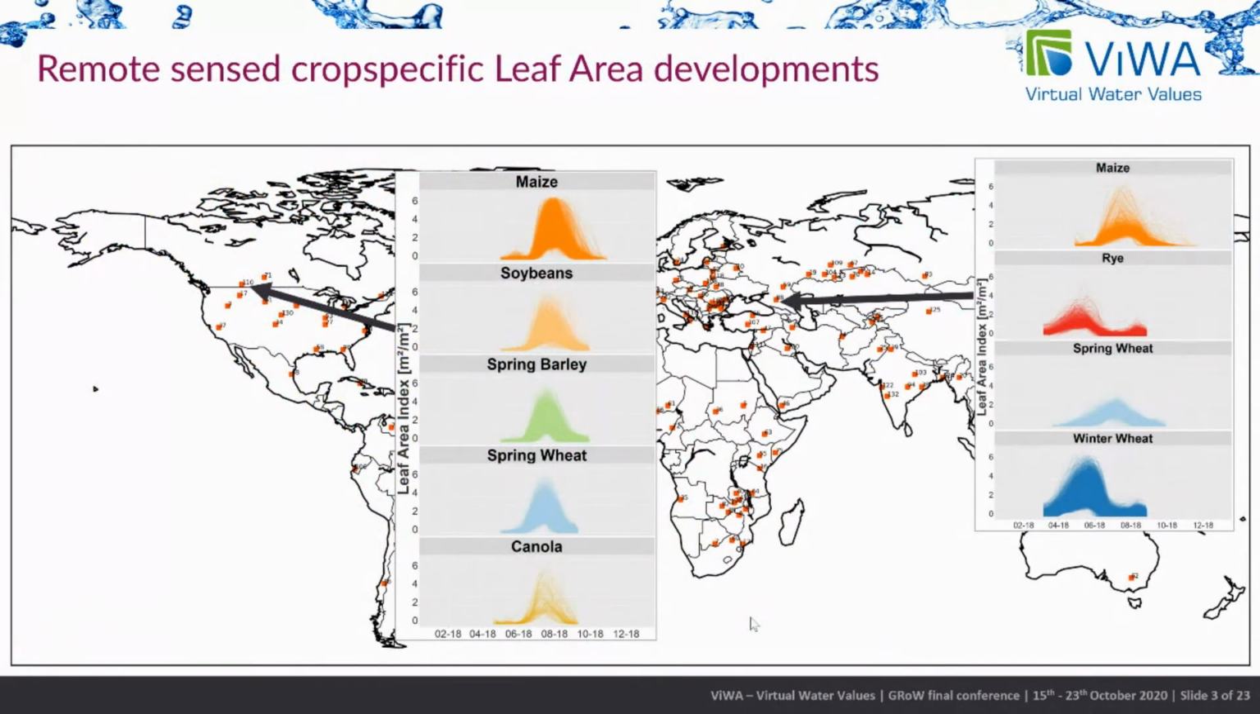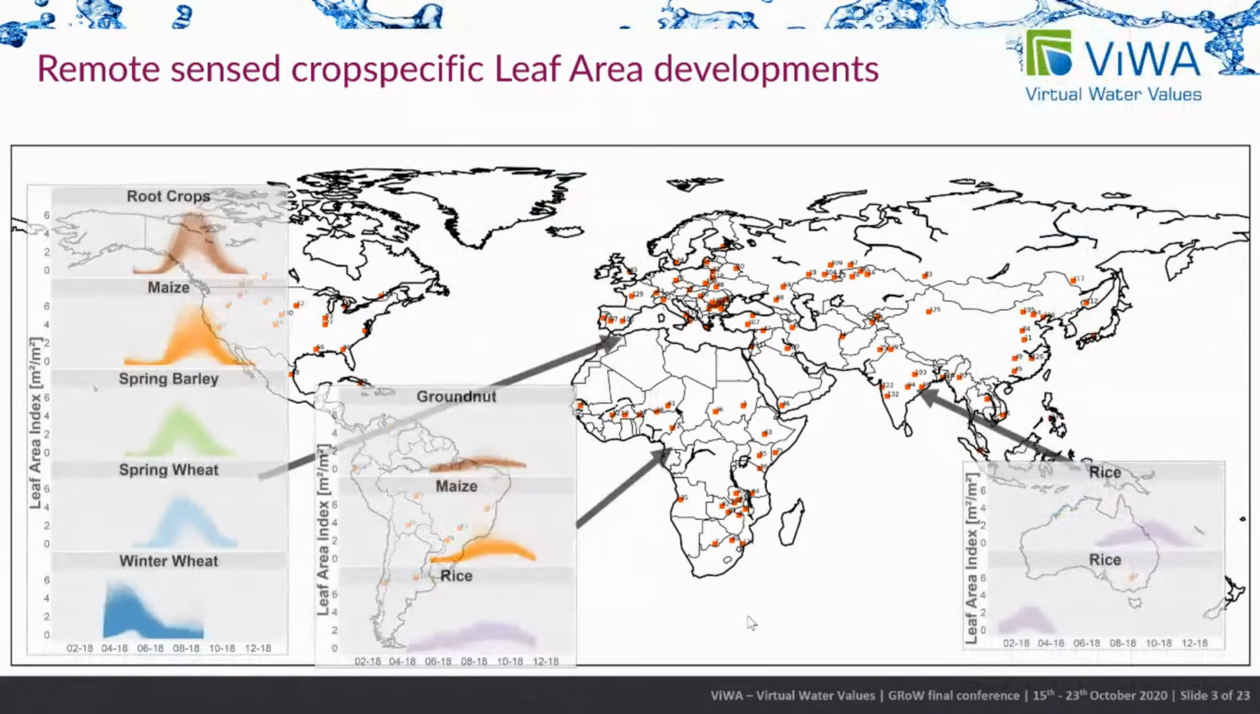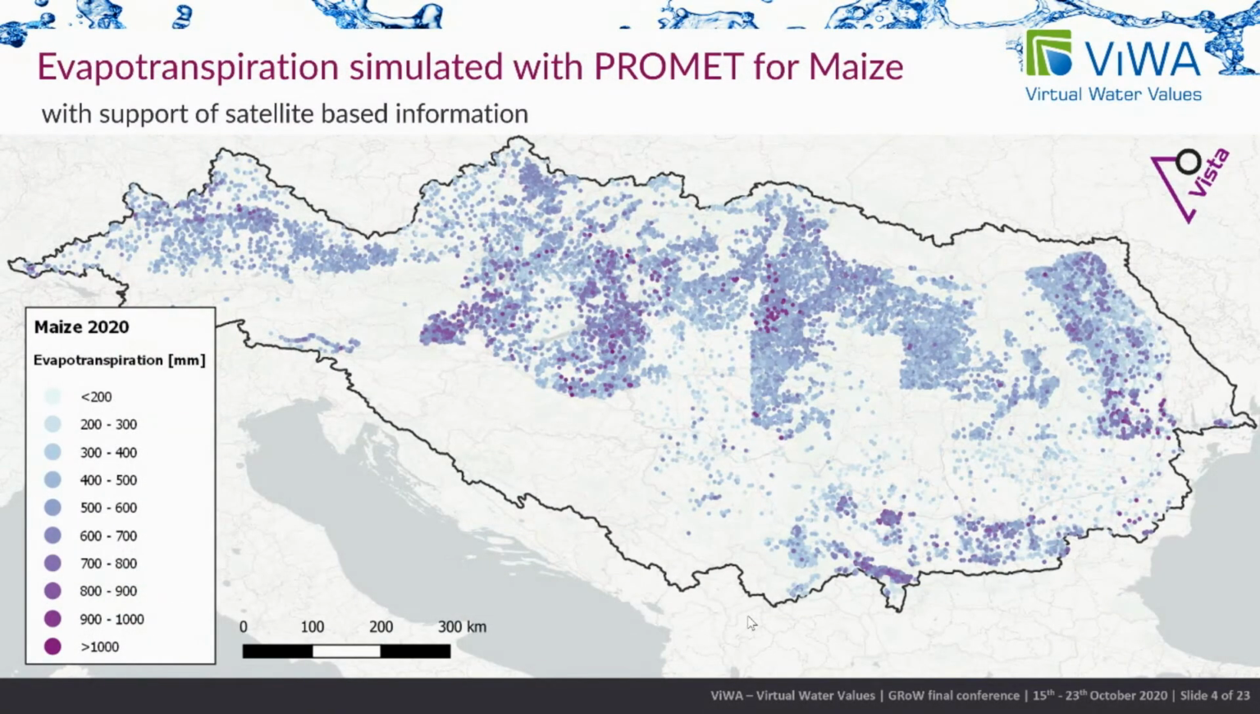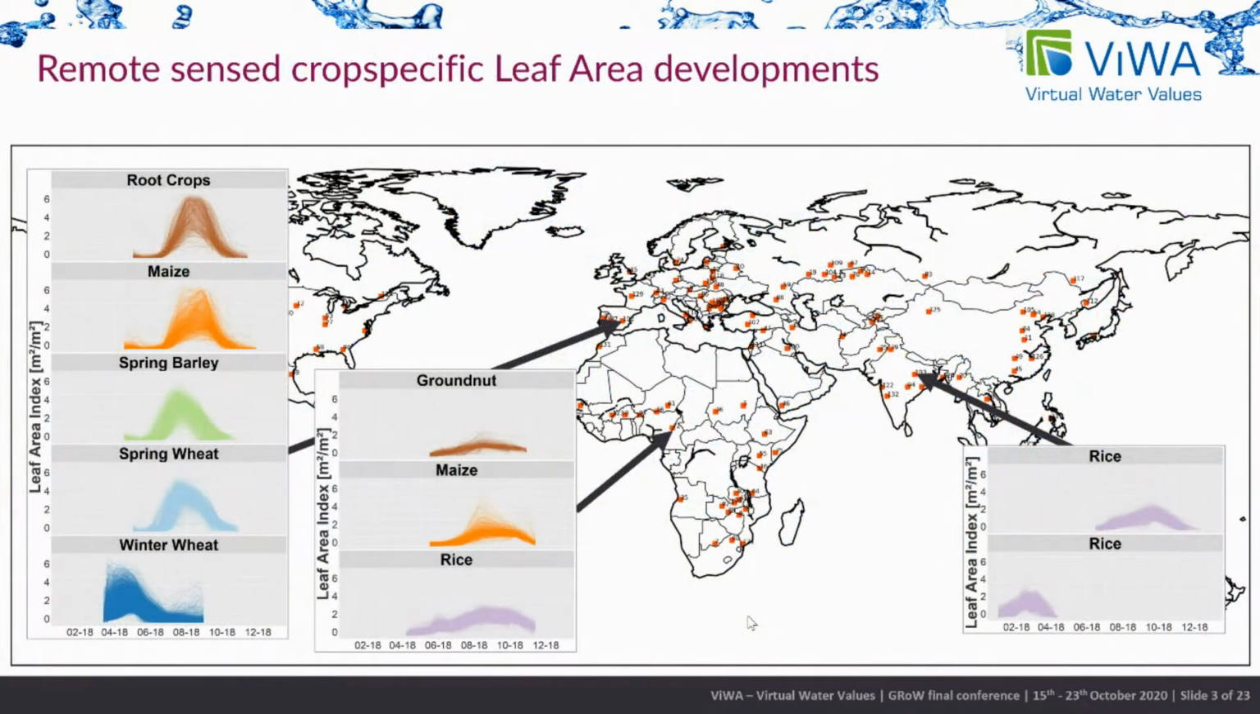What is the outcome of it? For each of the tiles, we have done the classification and derived the typical phenological development of these crops. Here are shown all the pixels of, for example, maize, soybean, spring barley, and so on for a tile in Northern America. And here are similar ones shown for regions in Europe, Africa, and Asia. So we get the information about how the crops develop in each of the tiles, what is their typical phenological development.